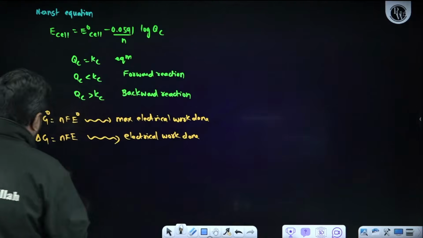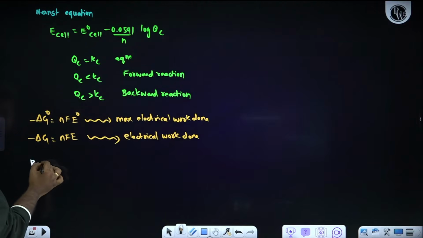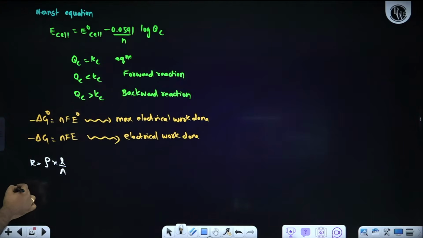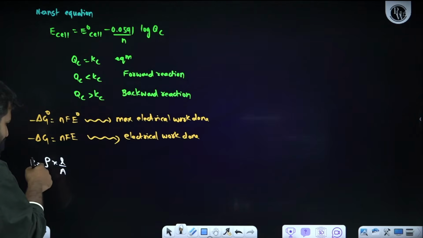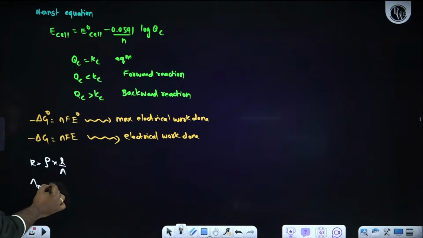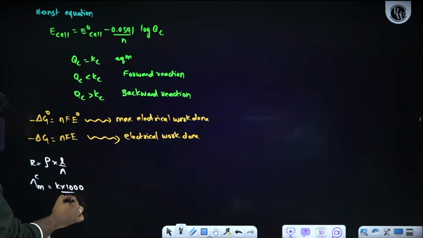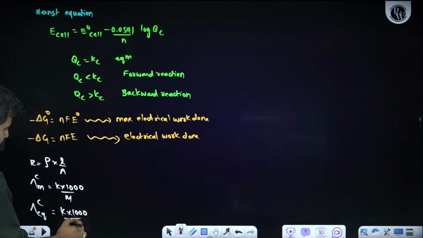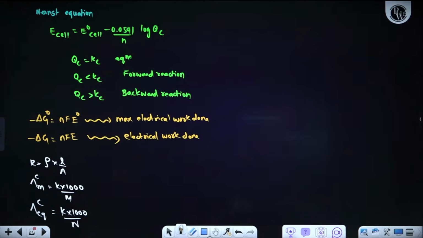Then automatically the resistance formula. What is the formula for resistance? R is equal to rho into L by A. Then mainly conductance, all those things we can write, resistivity, conductivity, everything we can write here. One more thing, molar conductance at any concentration is kappa into 1000 upon molarity. Equivalent conductance at any concentration is kappa into 1000 upon normality. Apart from this, for a strong electrolyte, what exactly do we know?